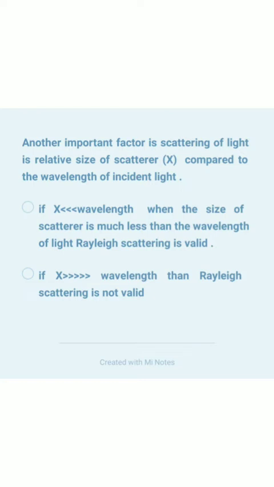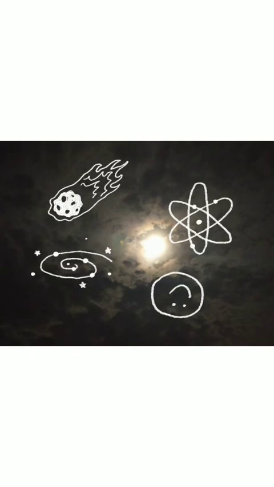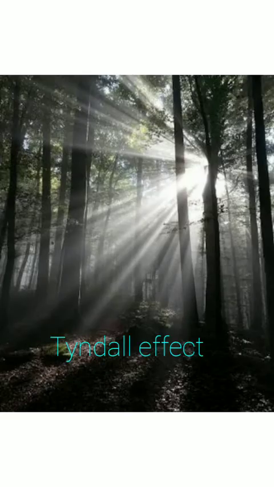If the scatterer is smaller than the wavelength of the light, then what happens? Rayleigh's scattering is valid. It means if the light gets hit or obstructed by these small particles, this is valid. If the scatterers are of bigger size, then Rayleigh scattering is not valid. So that's why the sun appears white to us. Now I will come to this point also.